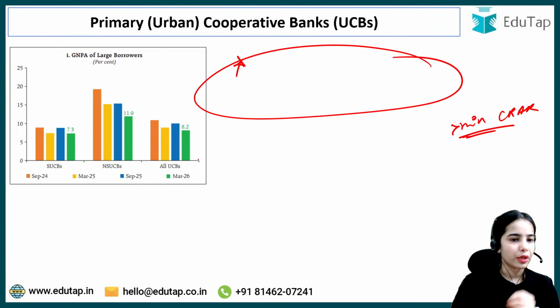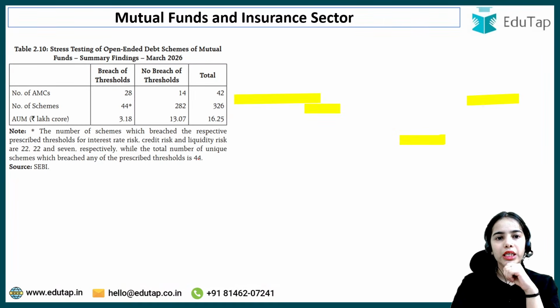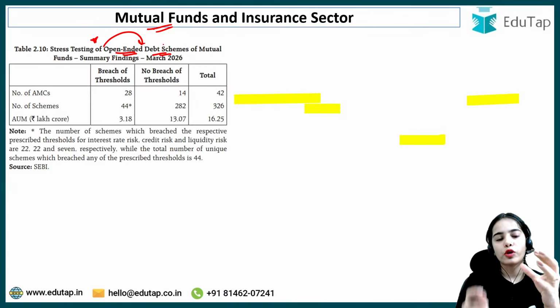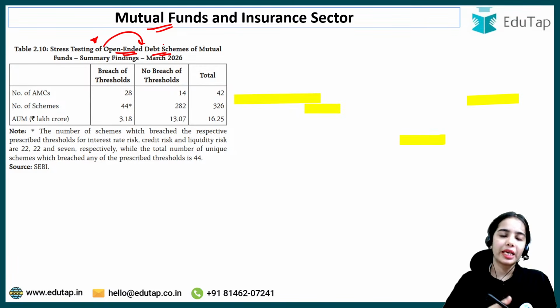Any confusion, anyone? Now coming to the mutual funds and insurance sector. So mutual fund, we have discussed the asset under management for the mutual funds have increased in the previous chapter. Now, stress testing of open-ended debt schemes of mutual fund. Basically, it was clearly stated that for mutual funds, the stress testing will only happen for the open-ended debt schemes. Open-ended means you can enter in this mutual fund scheme whenever you want, you can exit whenever you want. So they are open-ended debt schemes.